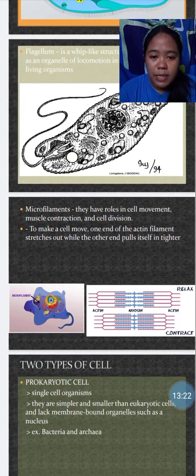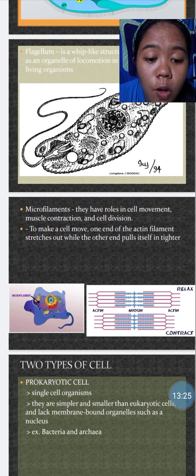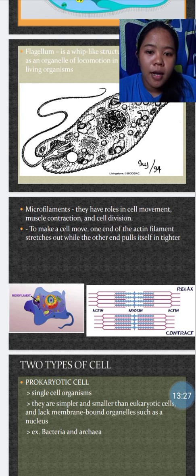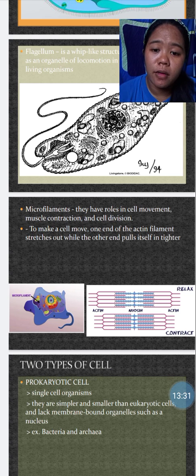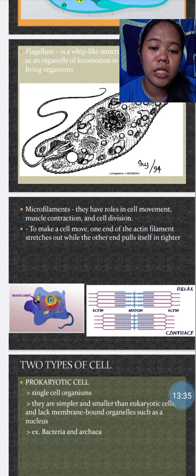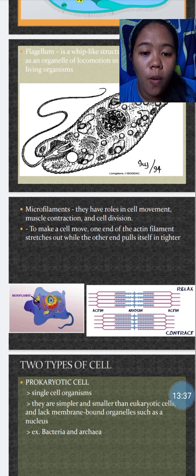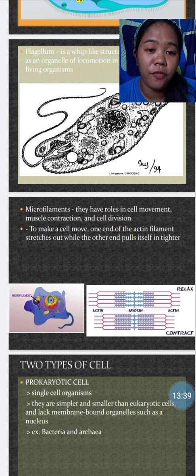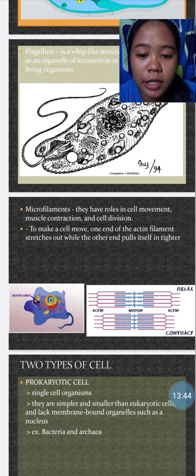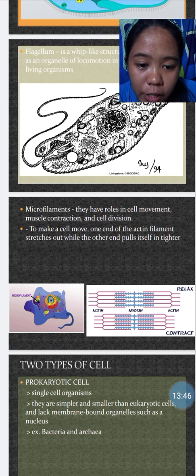Microfilaments. When we say microfilaments, they have roles in cell movement, muscle contraction, and cell division. And to make a cell move, one end of the actin filament stretches out, while the other end pulls itself in tighter. Yan po, as you can see on the diagram, we have here a microfilament.